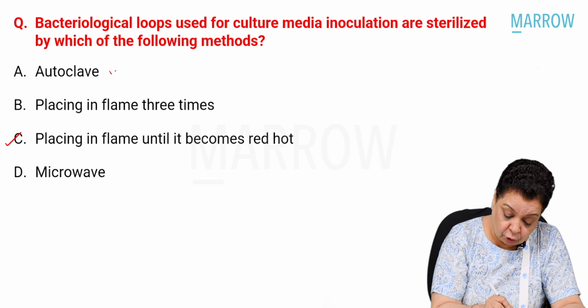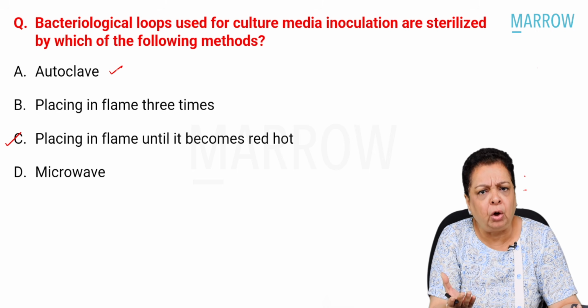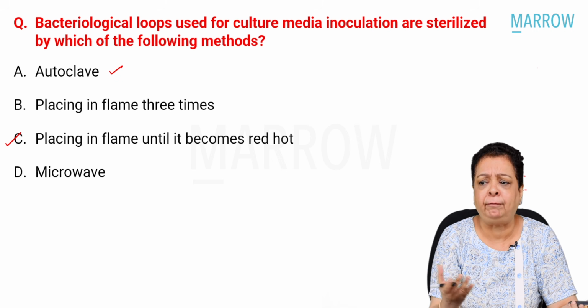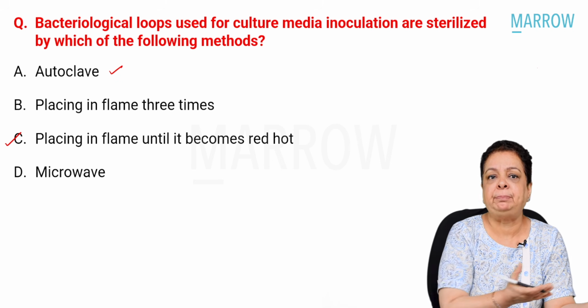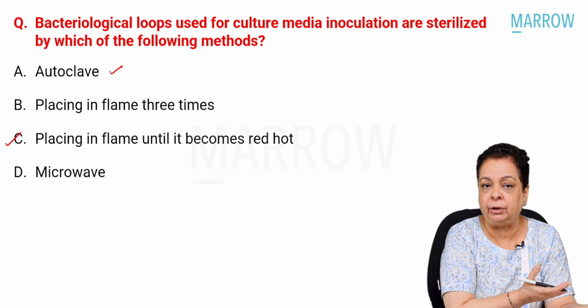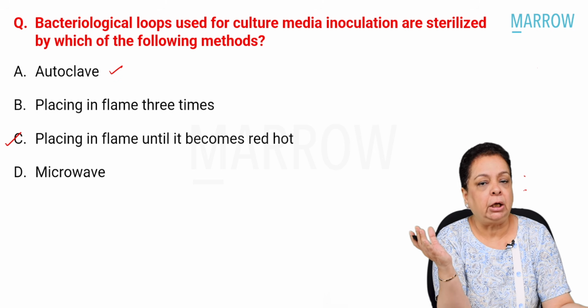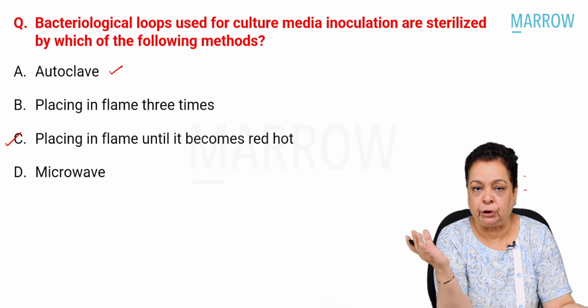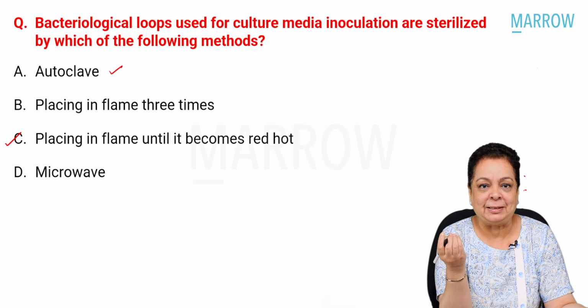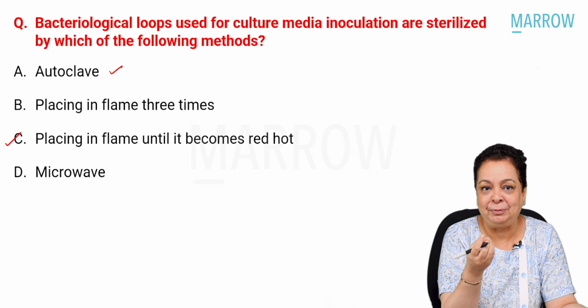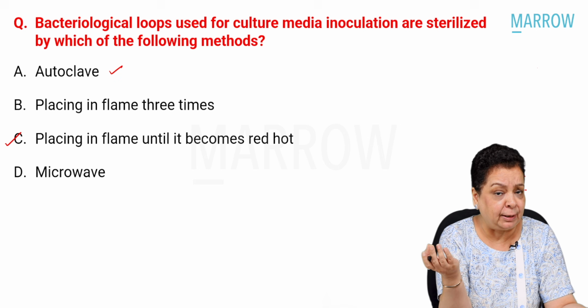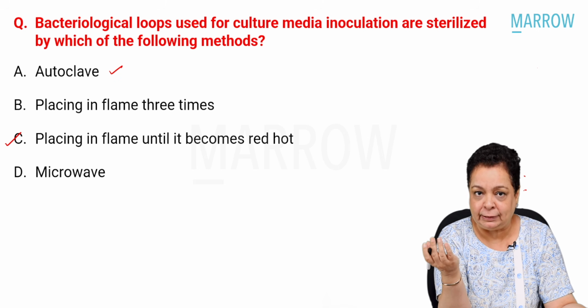You can, yes, autoclave them, but do you know how often we need to sterilize the inoculation loop? Repeatedly, every culture medium. You cannot just bank on the autoclave, and you cannot have hundreds of microbiological loops, because these are pretty expensive. Either they are made of platinum, that would make them very expensive, or sometimes they are made of nichrome, relatively cheap.